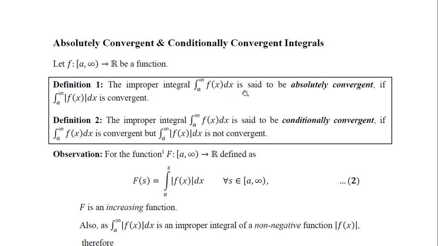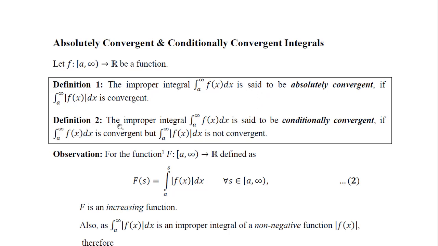Prima facie, in this definition, the absolute convergence of the original integral has no concern with its convergence. Later we will see that it is also convergent if it is absolutely convergent. But by definition, an infinite improper integral is absolutely convergent if the integral of the other function, that is mod of f, is convergent. That is what it is.